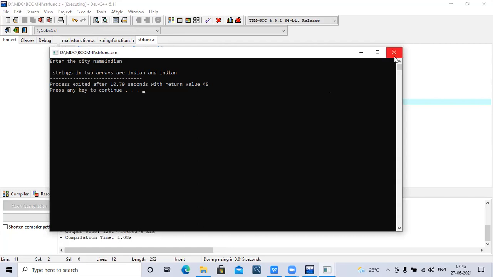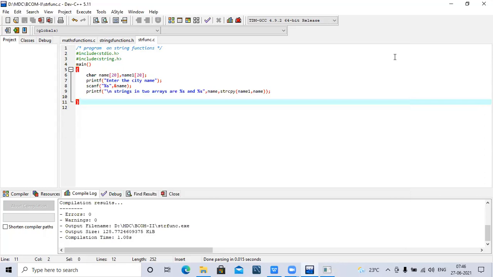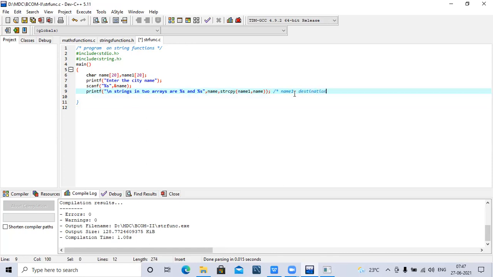So it means string copy, destination comma source. You have to mention it like this, string copy. Here name one is a destination array and name is source.